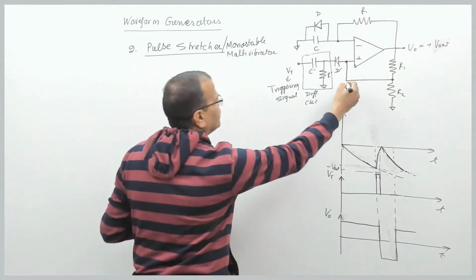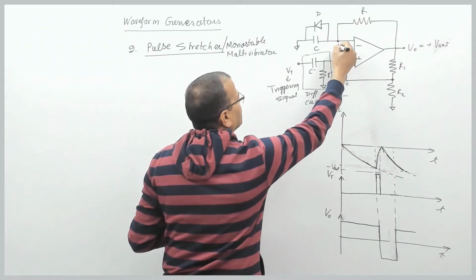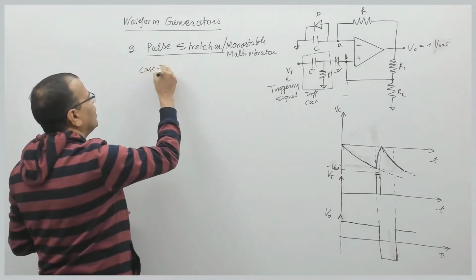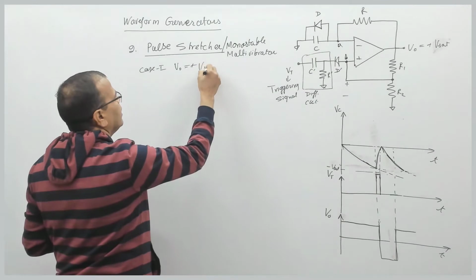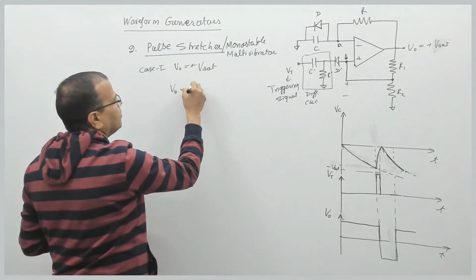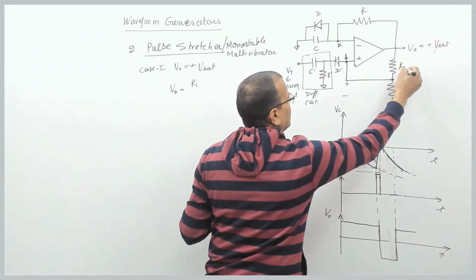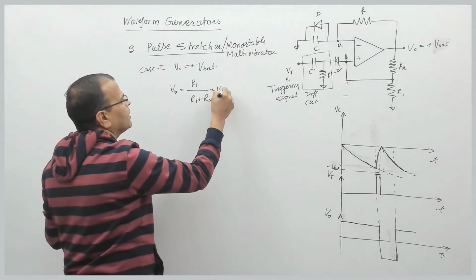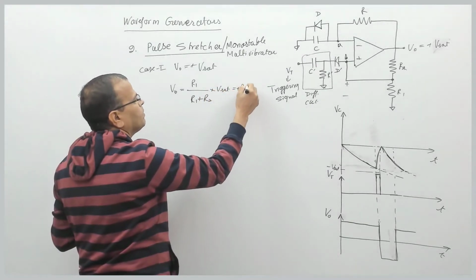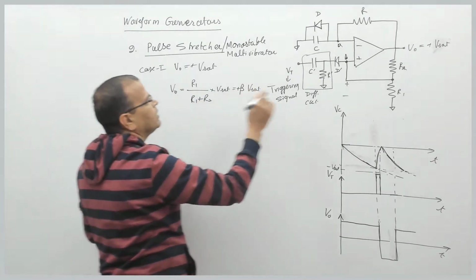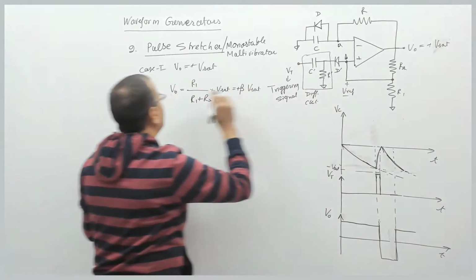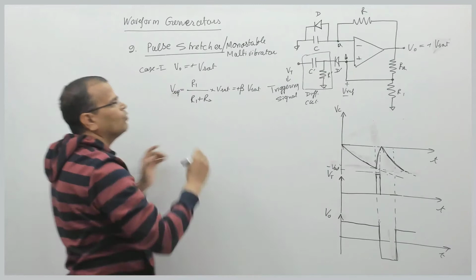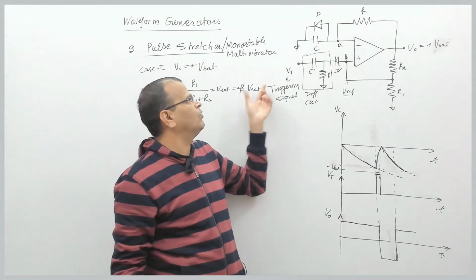Because when the output is plus Vsat, this is the voltage at node B, this is node A. So case 1, when V0 is plus Vsat, the voltage at node B is nothing but, this is R2, this is R1, R1 by R1 plus R2 into plus Vsat, that is the output voltage. So the output is plus, beta into Vsat is the reference voltage at node B. So the voltage at node B is plus beta Vsat.